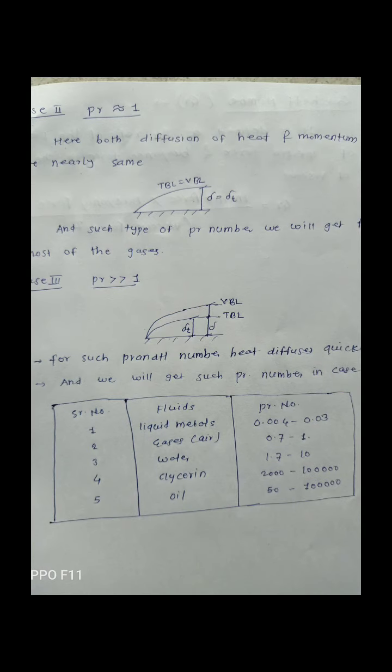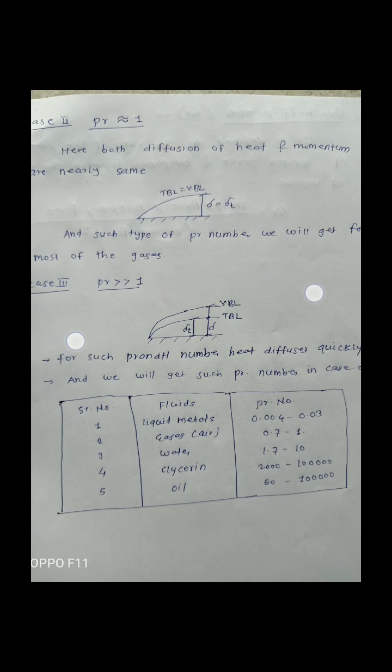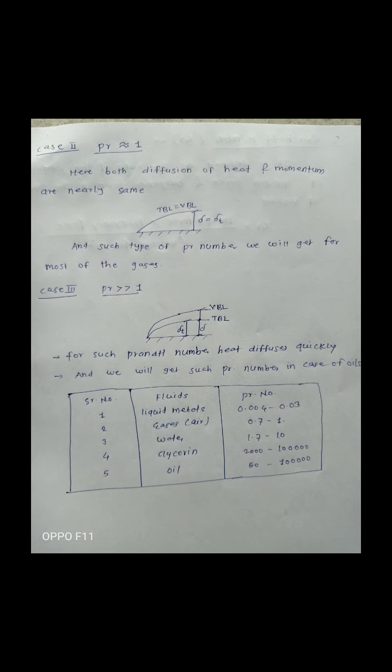So when the Prandtl number is equal to 1, at that time delta is equal to delta t, that is, the velocity boundary layer thickness is equal to the thermal boundary layer thickness. Where do we use this condition? Such a Prandtl number we get for most of the gases. This condition most of the time occurs in gases. So this is about the Prandtl number equal to 1.